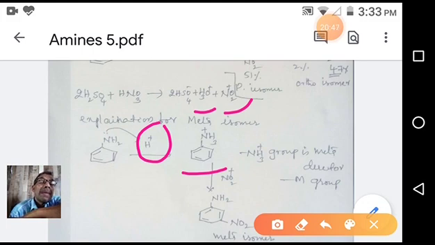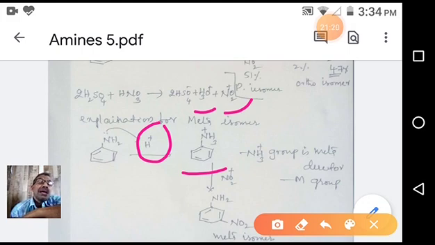The pi electron pair from the nearest carbon is attracted towards N plus. Due to this, the benzene ring becomes more electron deficient in the anilinium ion compared to aniline. That's why electrophilic substitution doesn't take place as fast as in aniline. But the reaction takes place under rigorous conditions, since a strong acid is there.